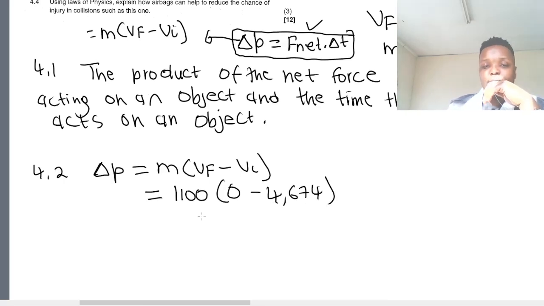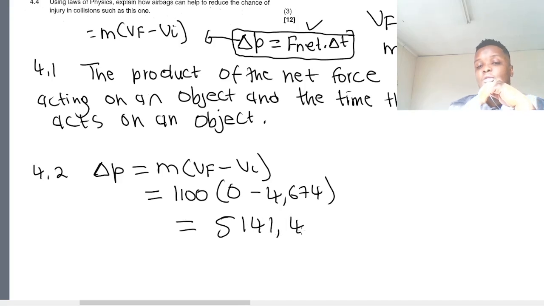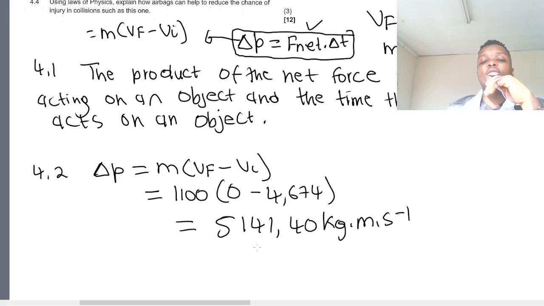And then we get an answer of 5,141.40 kg·m/s. Those are the units of a change in momentum.